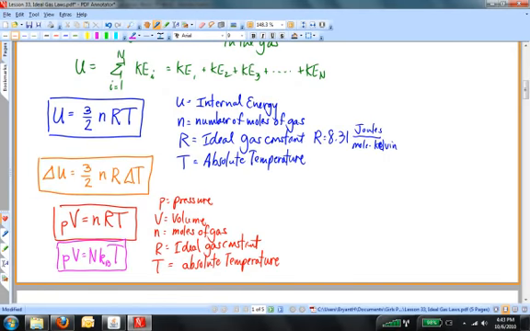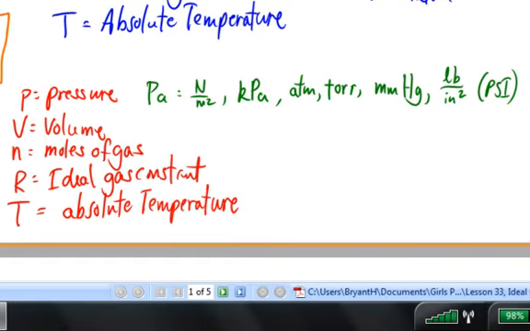For instance, when we deal with pressures, you're going to be dealing with the MKS unit for pressure, which is pascals, newtons per meter squared. But you'll also deal with kilopascals, and atmospheres, and torrs, and millimeters of mercury, and pounds per square inch. When volumes are discussed, the MKS unit for volume is going to be a cubic meter. But you can also deal with cubic centimeters, or liters, or milliliters, or cubic decimeters, or cubic inches, or gallons. There could be all sorts of volume units.